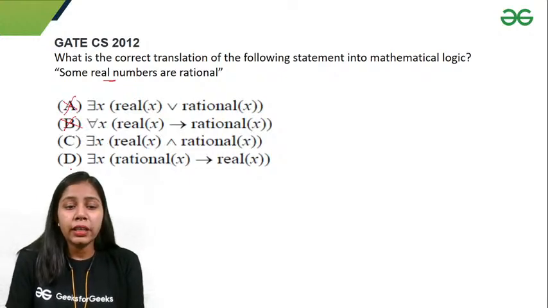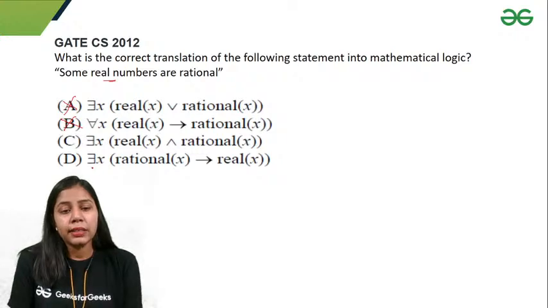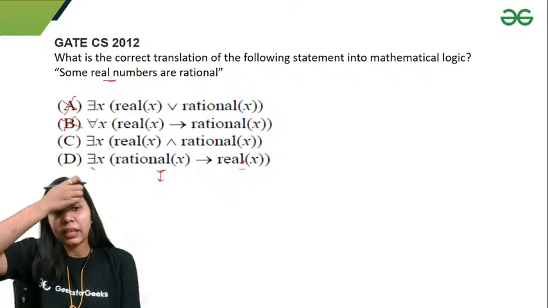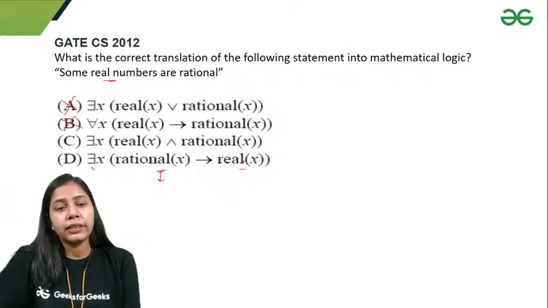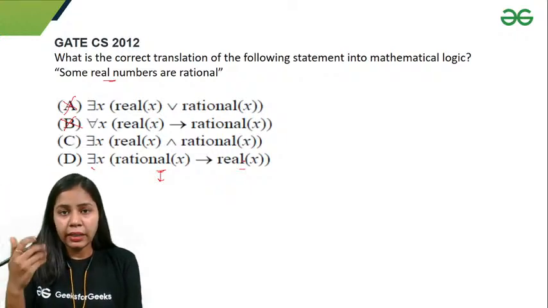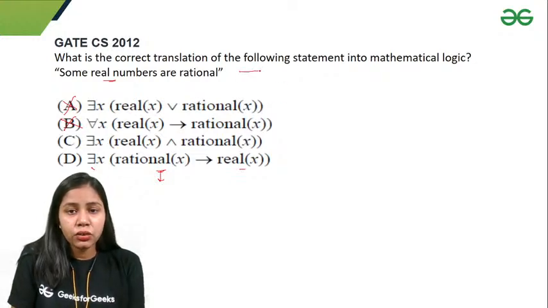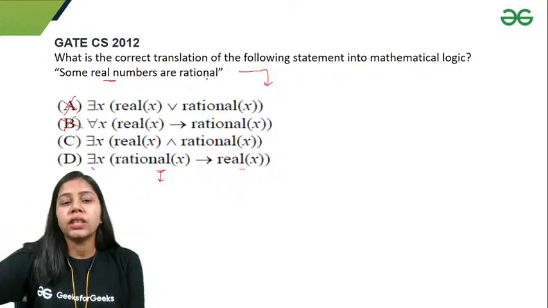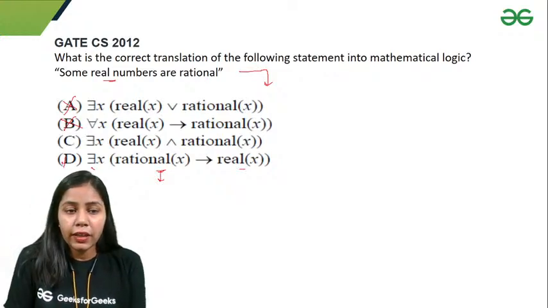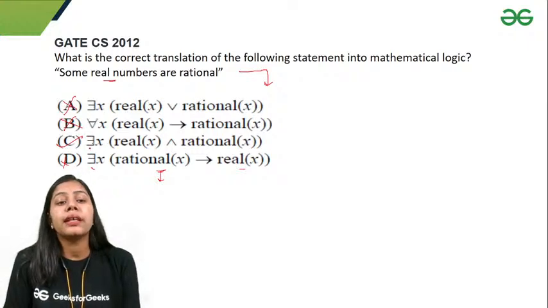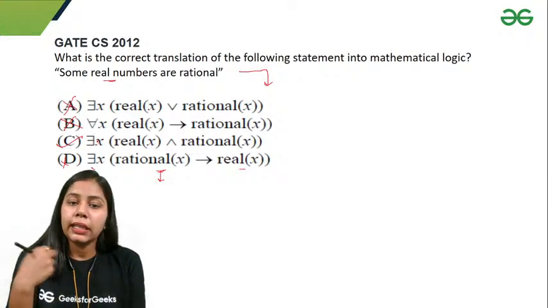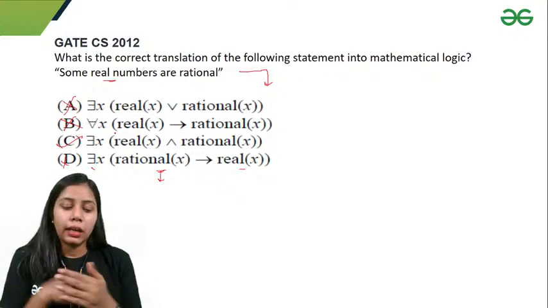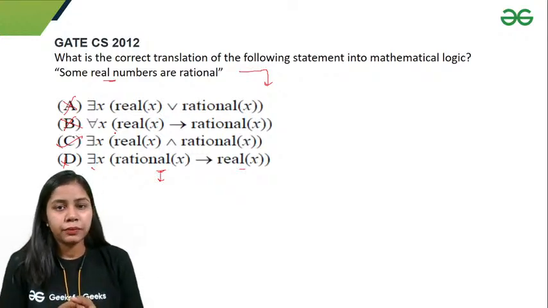If I look at option D, it says that there exists x such that if x is rational, then x is real. It is true, but this statement is not saying this, right? This statement is saying that some real numbers are rational. So option C is correct because there exists x such that x is real and x is rational. That means we have some x which are real and rational both, right?